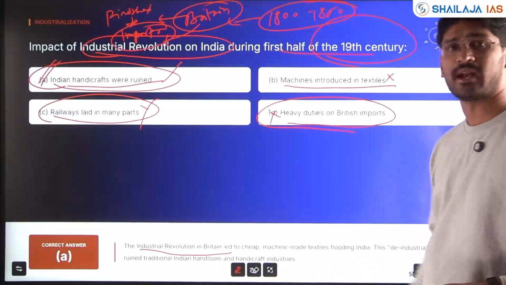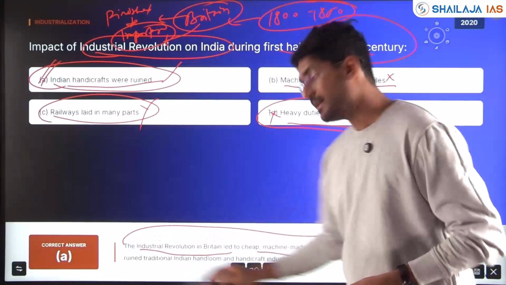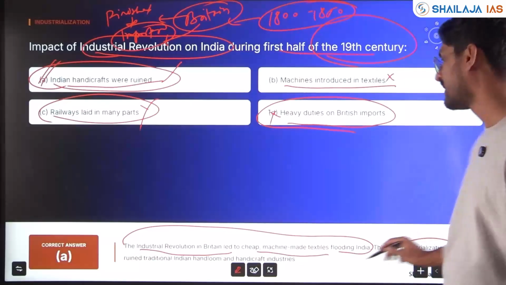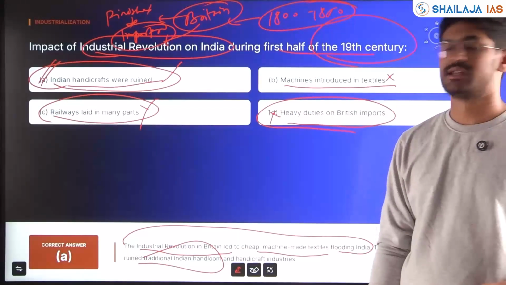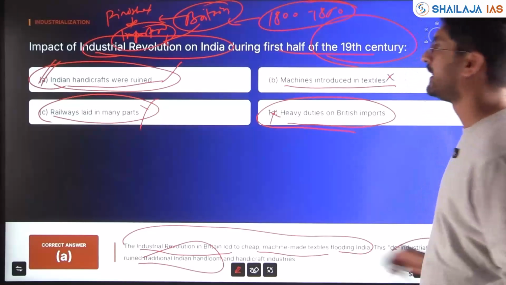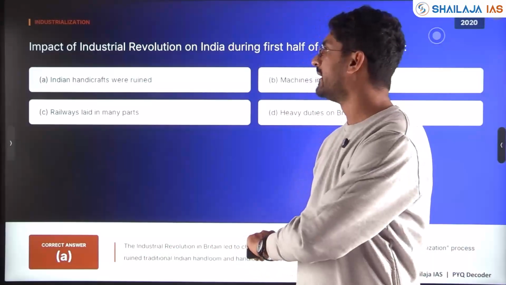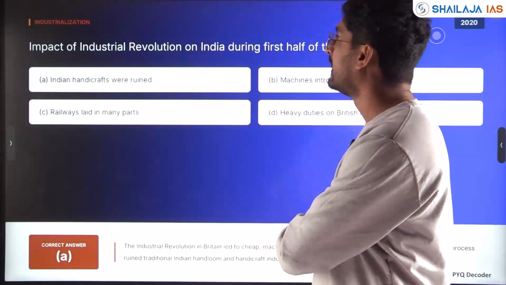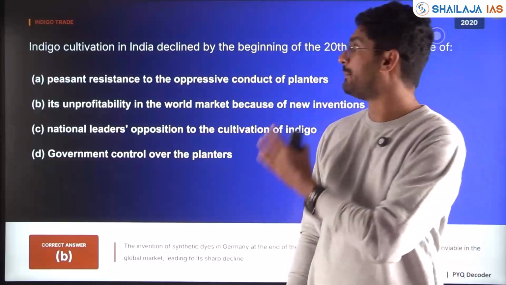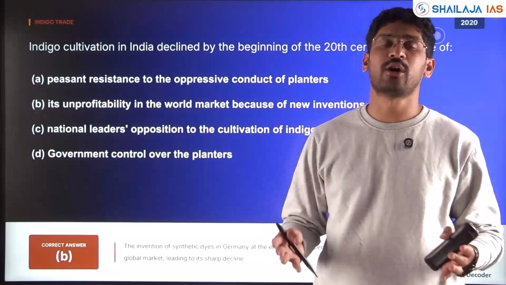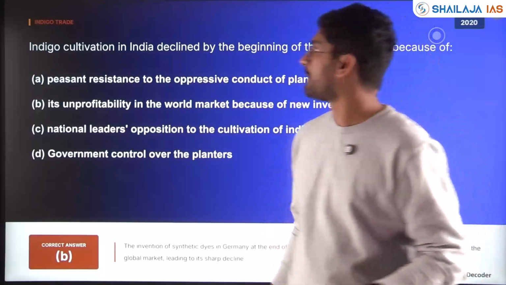The industrial revolution in Britain led to cheap machine-made textiles flooding India and a deindustrialization process in Indian traditional handloom and handicraft industries, thus ruining Indian handicrafts. Many people were impacted, and deurbanization happened during the colonial period, where workers lost their jobs and went back from cities to villages.